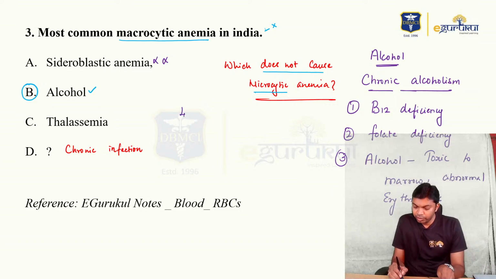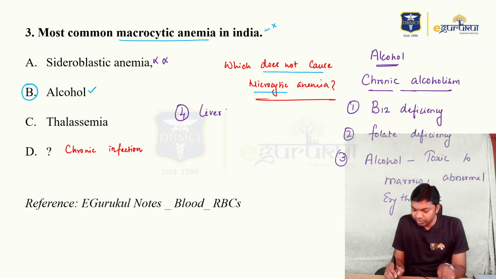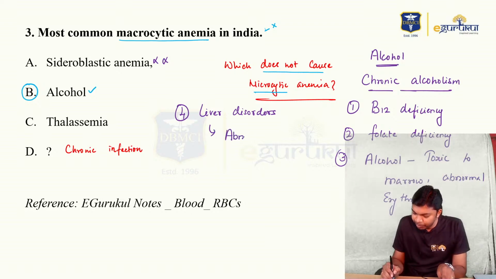And number four, you know very well, chronic alcoholism is associated with liver disorders, and this leads to abnormal lipoprotein and lipid metabolism.